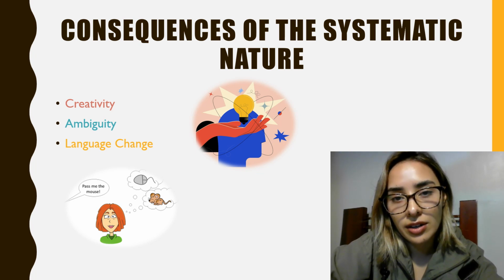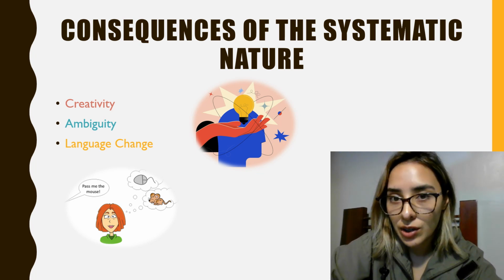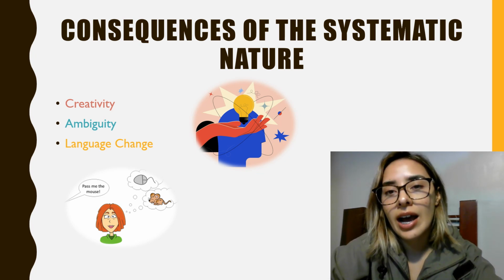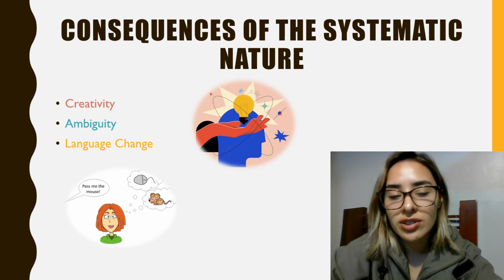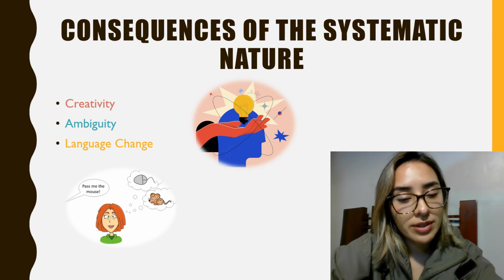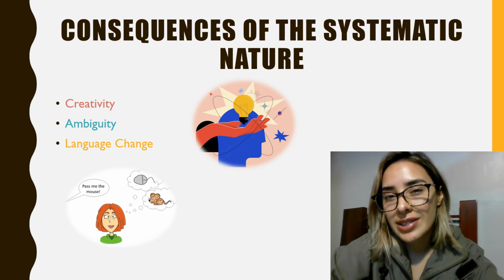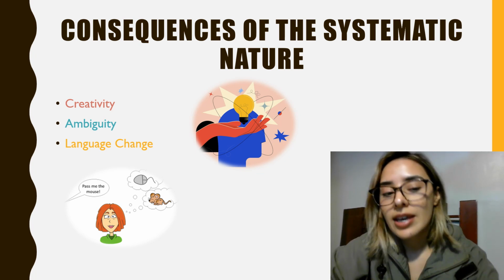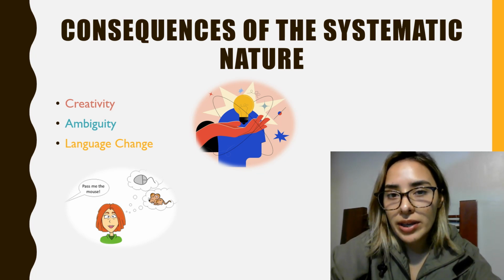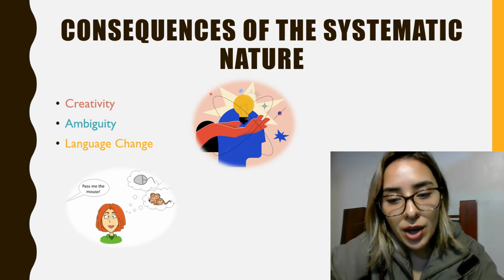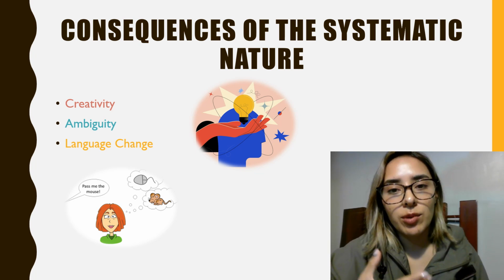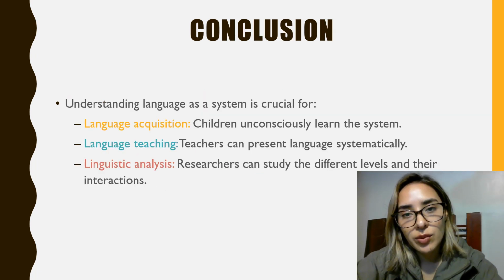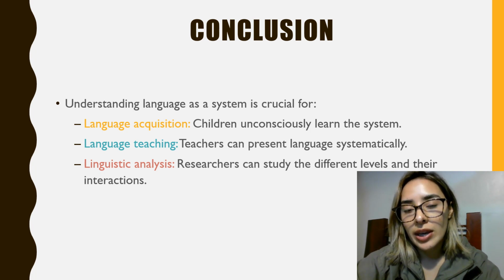Consequences of the systematic nature: creativity, ambiguity, and language change. The number one consequence is creativity. We can create and understand an infinite number of sentences using just a finite set of rules and elements. The ambiguity is that sometimes the system allows for multiple interpretations of the same sentence. And language change is that the system is dynamic and it evolves over time, with changes in one level affecting the other levels. In conclusion, understanding language as a system is crucial for three main things.